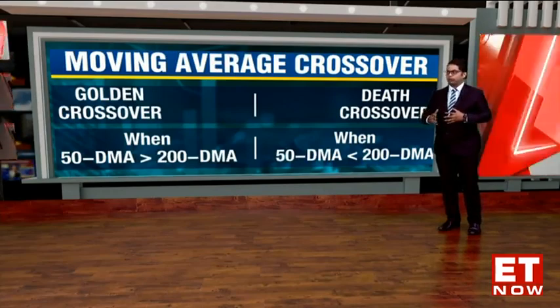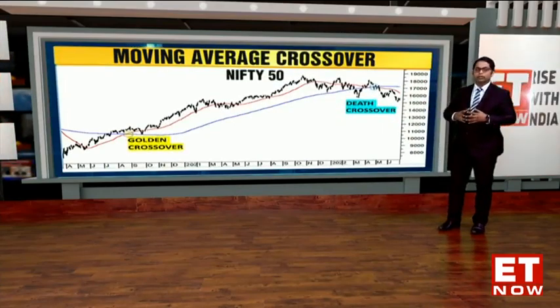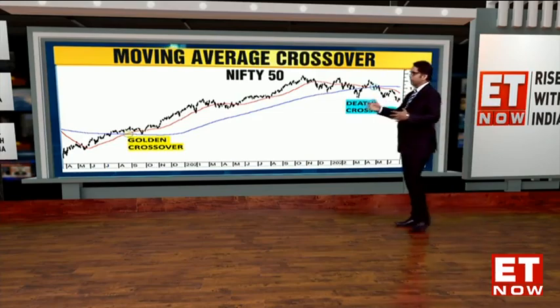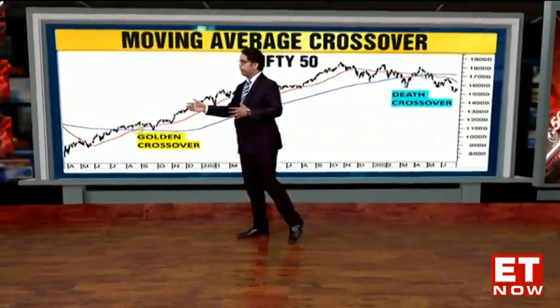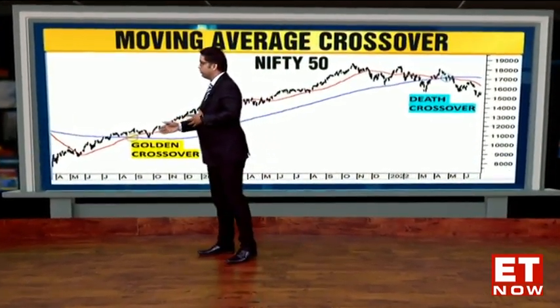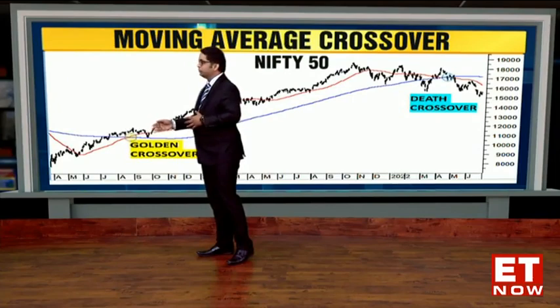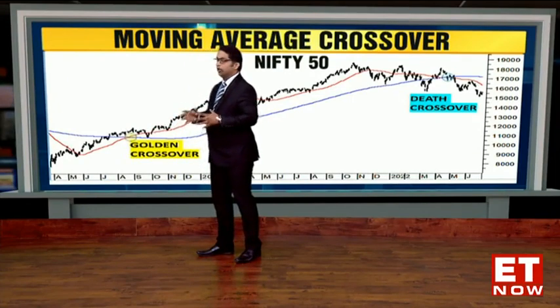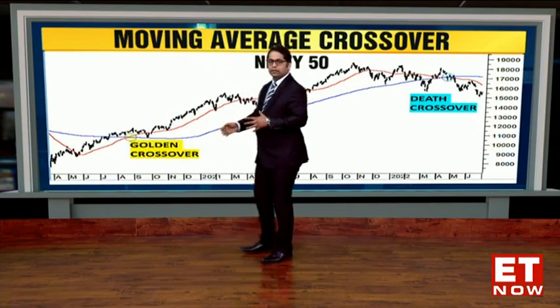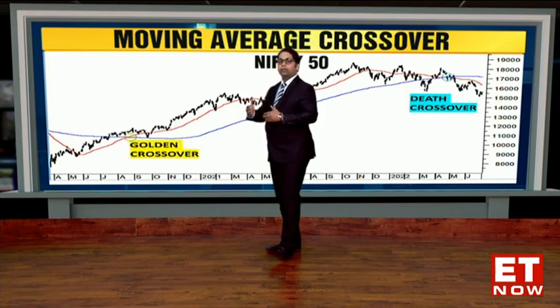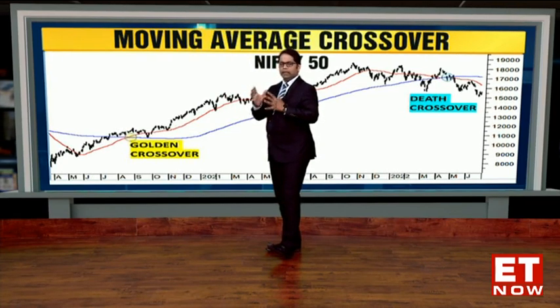So I have two examples over here. The first chart which you will look at is on the Nifty 50. Look at the period over here in the second half of 2020, when the red line, which was the 50-day moving average, crossed above the blue line, which is the 200-day moving average. We called it a period of golden crossover. What happens post that is that when you see a golden crossover, the asset class tends to go into a multi-month, multi-quarter, multi-year uptrend, depending on which time frame the crossover has happened.